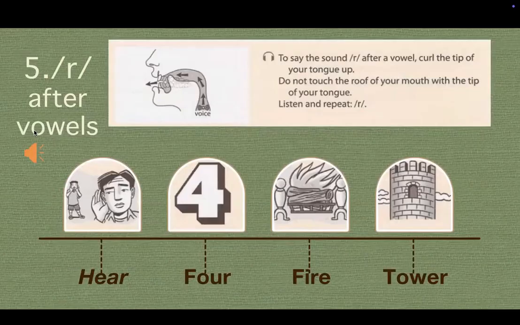Besides r, after vowels, we talk about r after vowels. So to say the sound r after vowels, curve the tip of your tongue up and do not touch the roof of your mouth with the tip of your tongue.